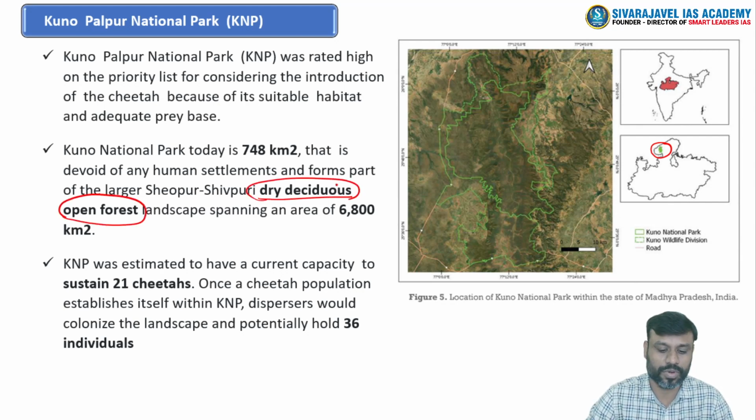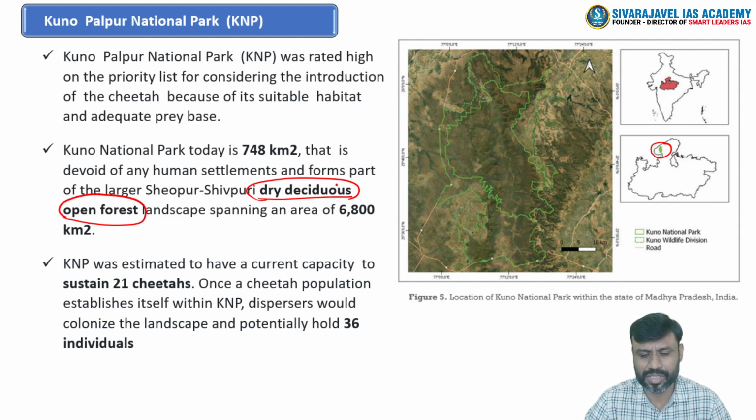Dry deciduous open forest landscapes, which almost have a larger number of grassland type of ecosystem, so that it can be present over vast regions, and it is one of the important sites which is devoid of any human settlement for larger regions, right?